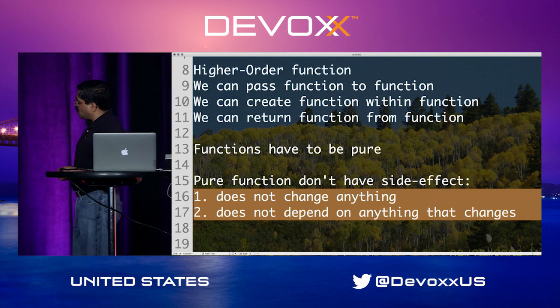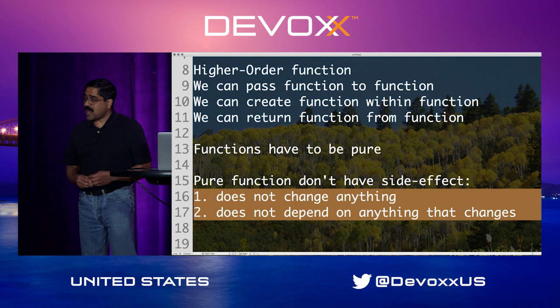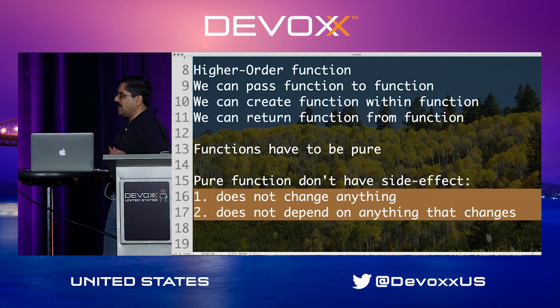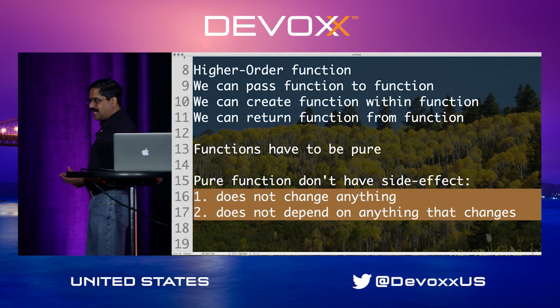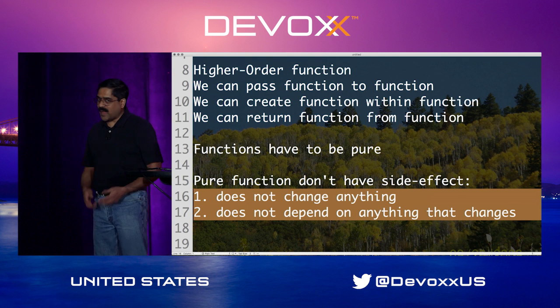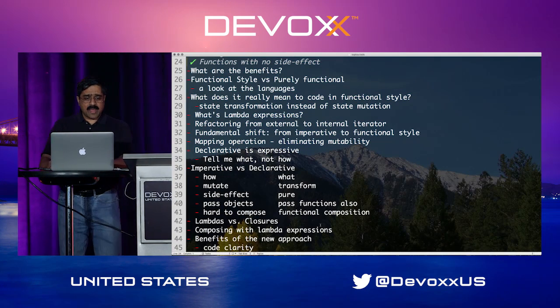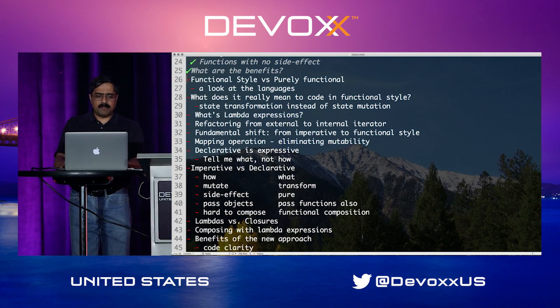Well, the reason is one of the critical features of functional programming is that functions can be lazy, and if you're depending on something that changes outside, your function cannot be lazily evaluated. We'll see some of this later on when we look at some examples along the way. So having said this, what are really the benefits of this?